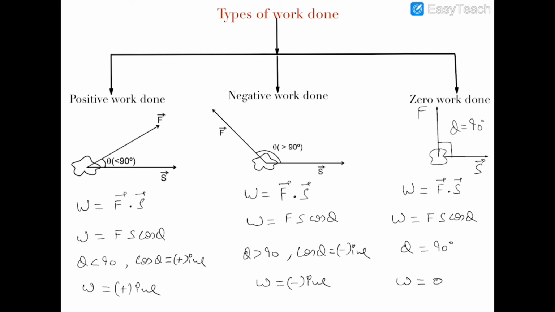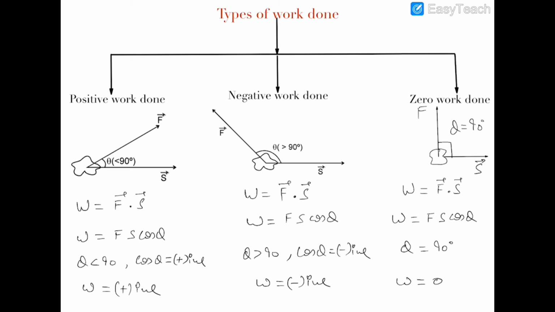Now for negative work done, the angle between the force and the displacement is greater than 90, and cos theta for this obtuse angle is negative. So if we write F dot S, this work done would be negative.